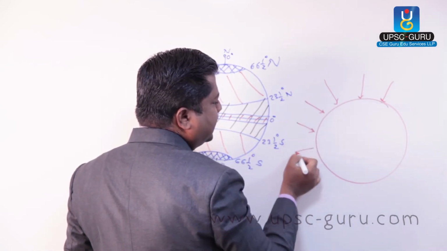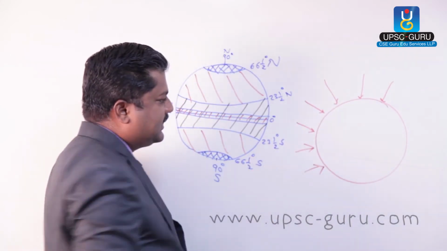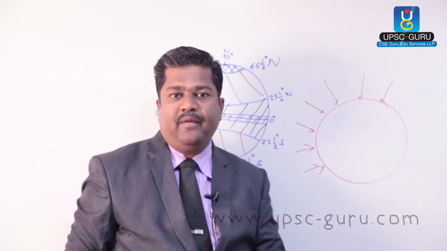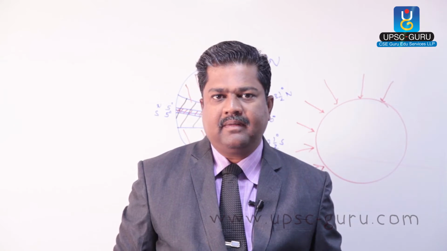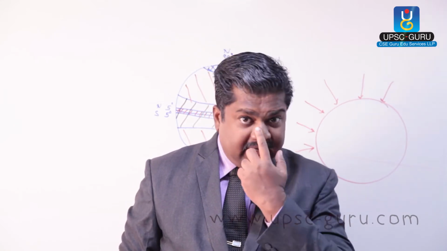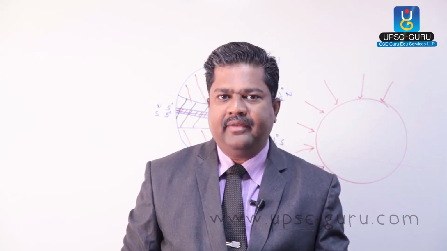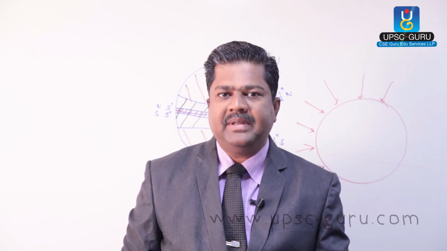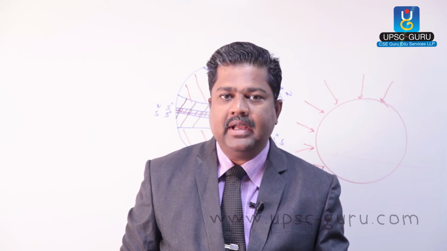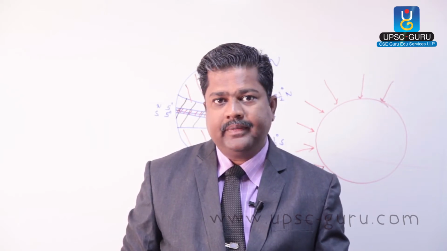So atmospheric pressure is maximum at the surface. As we are moving away from the surface, atmospheric pressure decreases. For this we can consider a barometer using mercury: at sea level, 1 atmospheric pressure means 760 mm of mercury.